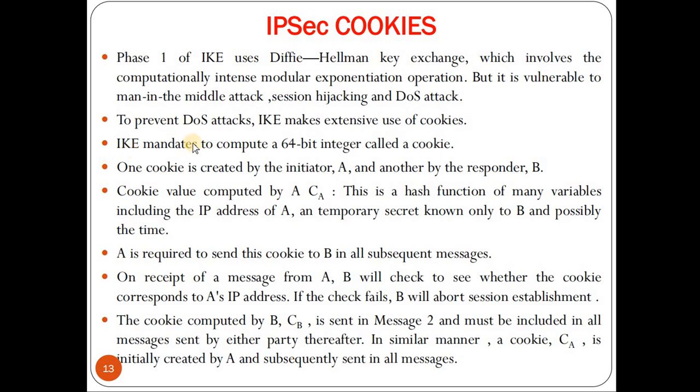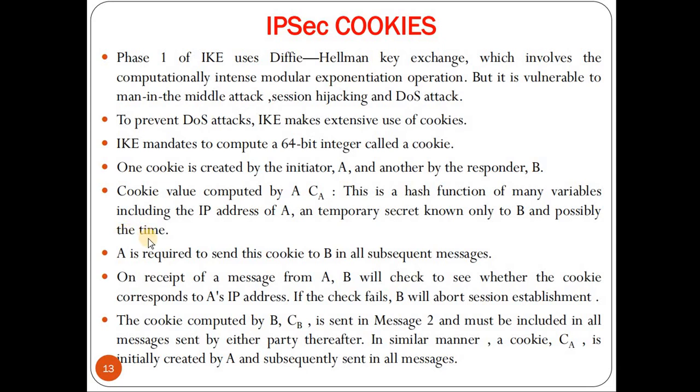IKE mandates computing a 64-bit integer called a cookie. One cookie is created by the initiator and another by the responder. In this case, the initiator is A, the responder is B. The cookie value computed by A, represented as CA, how it is done we'll see. It is a hash function of many variables, including the IP address of A, a temporary secret known only to B, and possibly the time.